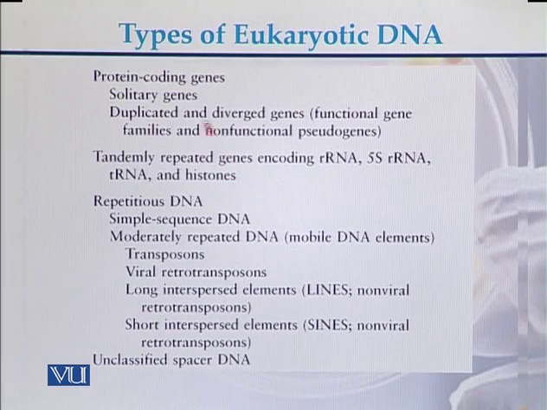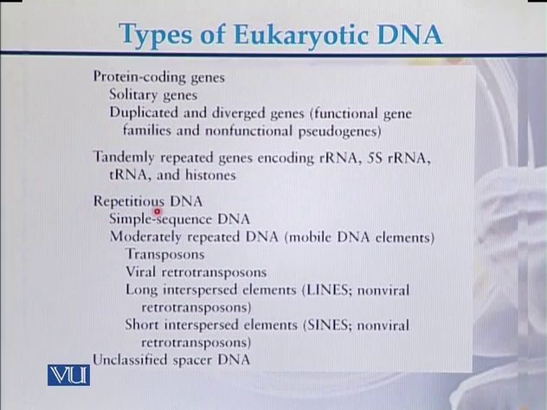In case of eukaryotic DNA types, DNA can be protein coding genes, it can be tandem repeated genes, it can be repeated DNA, and it can be unclassified spacer DNA. Protein coding genes can be solitary genes, meaning the single genes. They can be duplicated and diverged genes. In case of tandemly repeated genes, they encode ribosomal RNA, 5S RNA, transfer RNA, and histones.